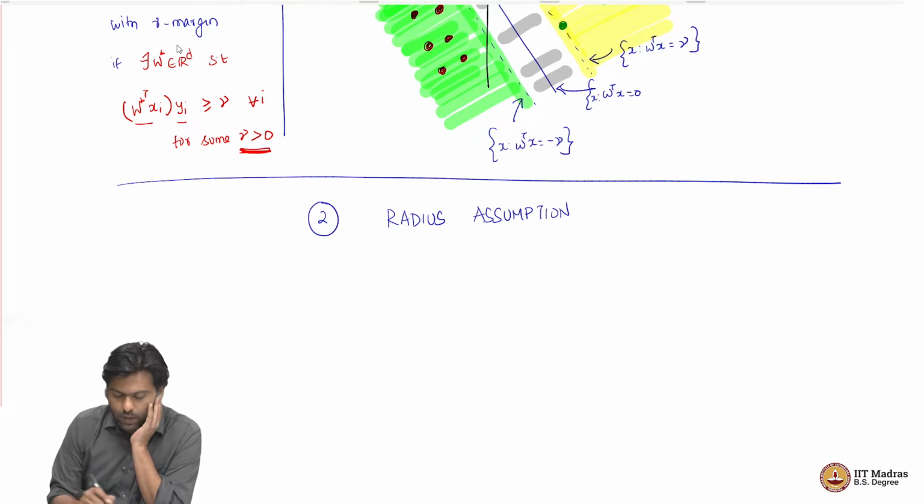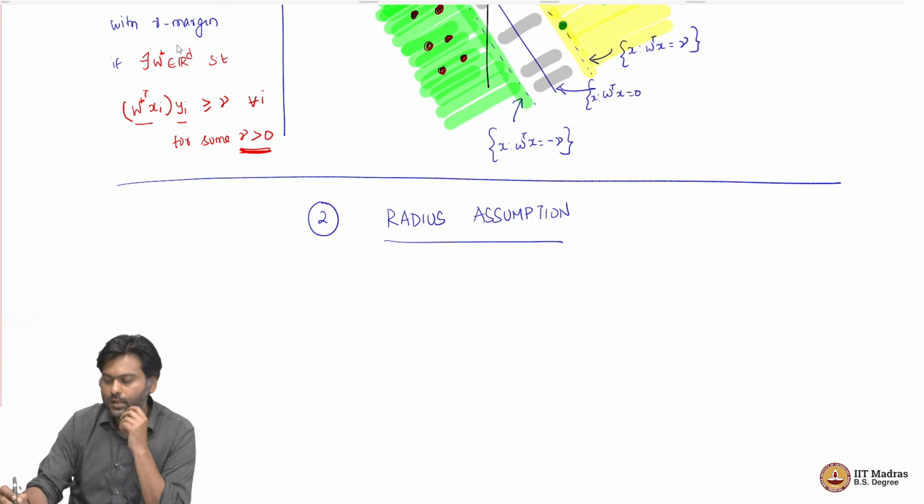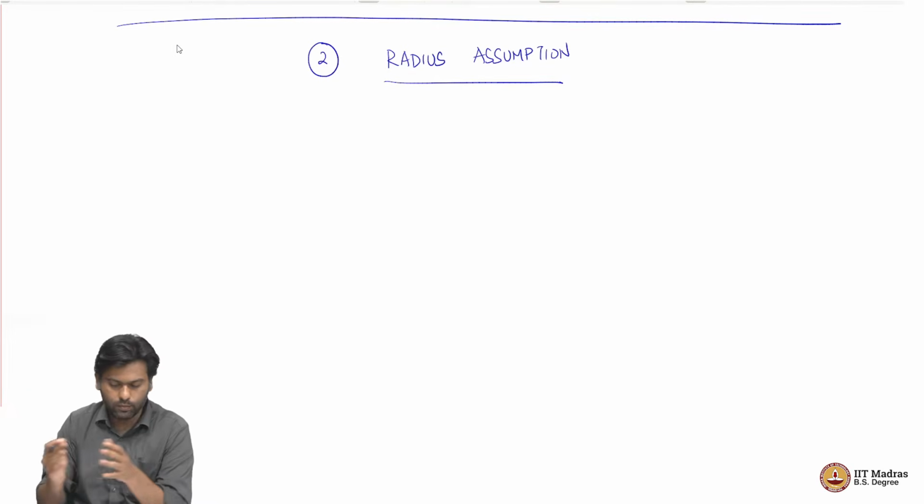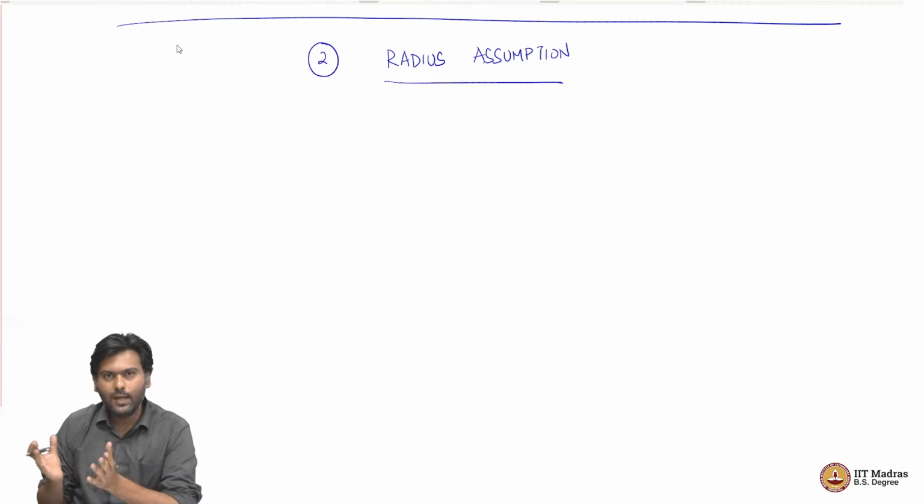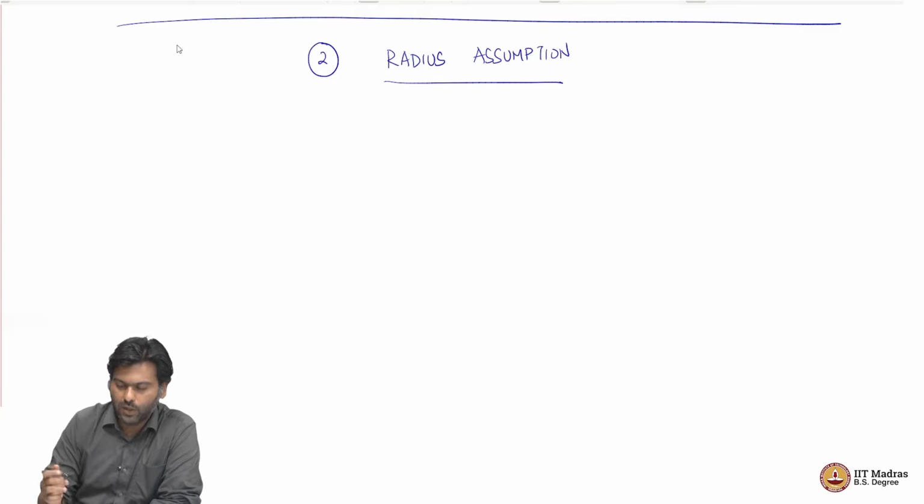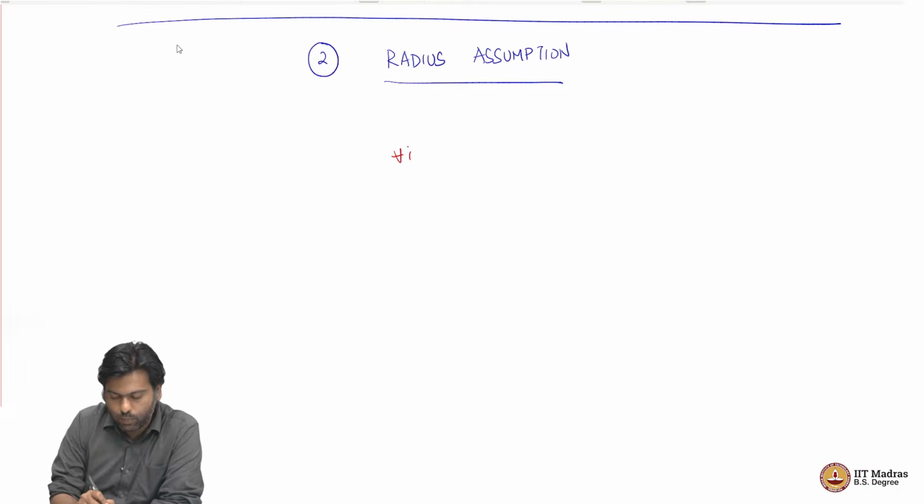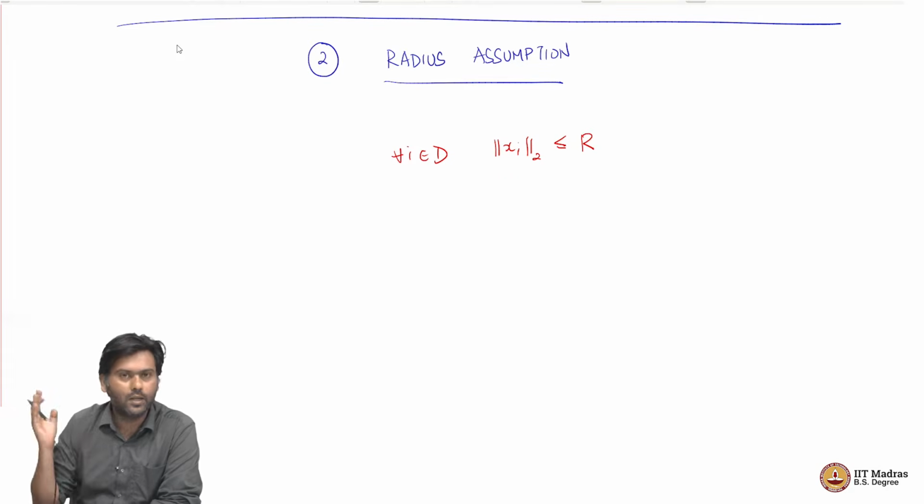We can work without the second and the third assumption that I am going to put down and still prove convergence, but it might make things easier to work with if you make these assumptions, right. So the math becomes slightly easier to analyze. Otherwise you just have to carry a few extra terms which we are trying to avoid. So what is the radius assumption? The radius assumption says that for every point in my data set, the length of the Euclidean norm is at most some radius r,